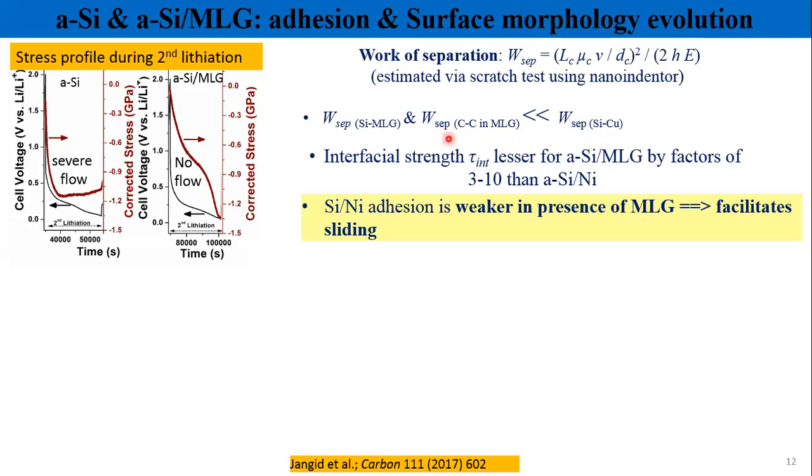Because of the presence of graphene, the interfacial strength between silicon and current collector gets decreased by 3 to 10 times. So this weaker interface between silicon and the current collector due to the presence of graphene facilitated excellent sliding, which effectively minimizes the stress developing in the silicon electrode.